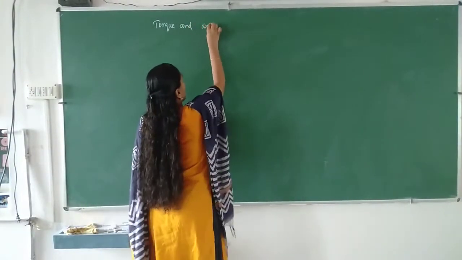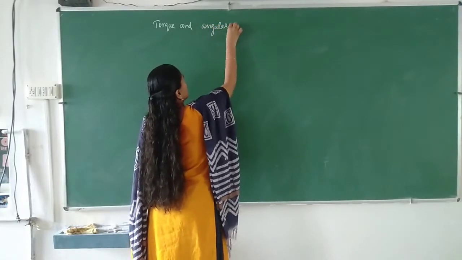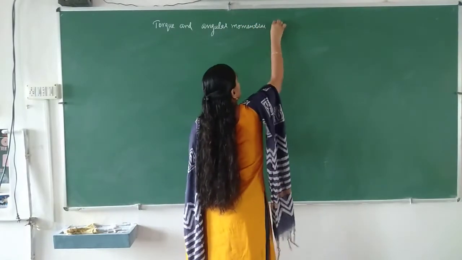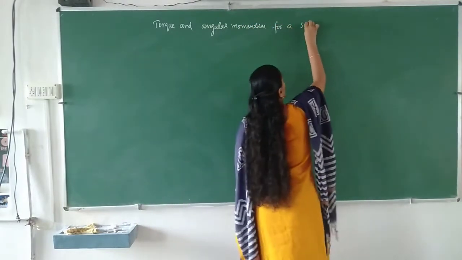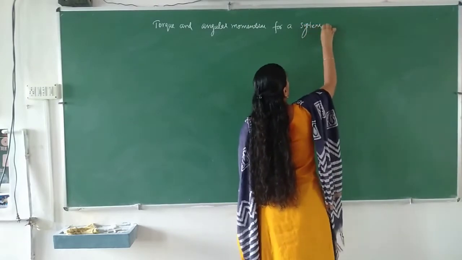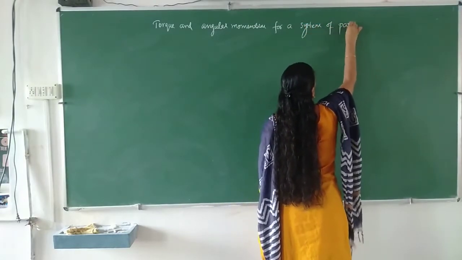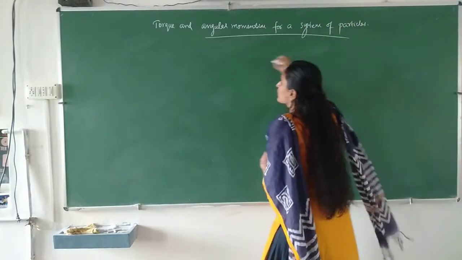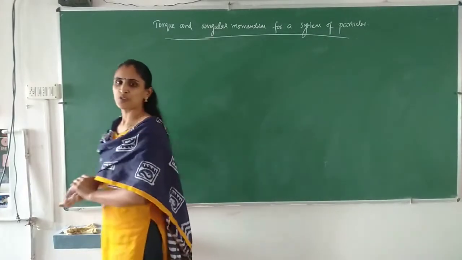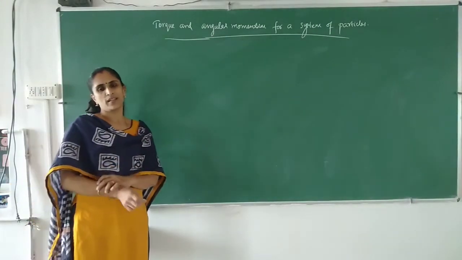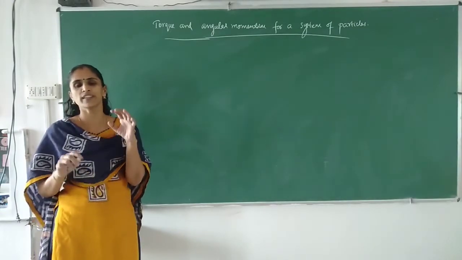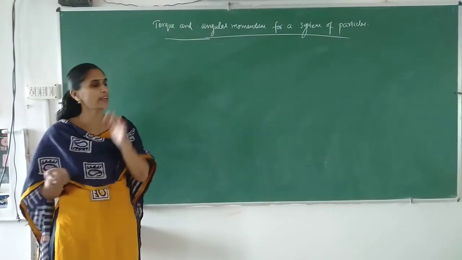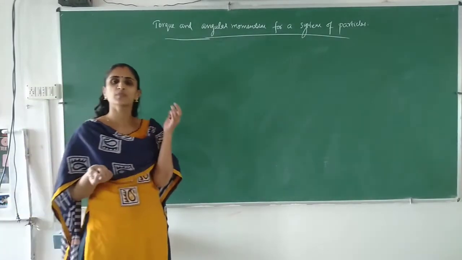Torque and angular momentum for a system of particles. So far we considered only one particle, but a rigid body contains many particles. So what will be the expression for torque and angular momentum for a system which contains many particles?